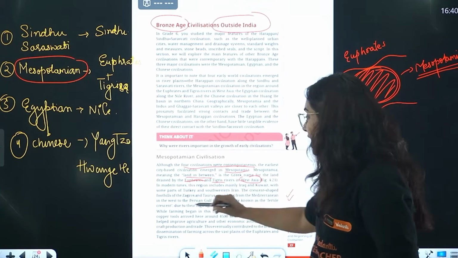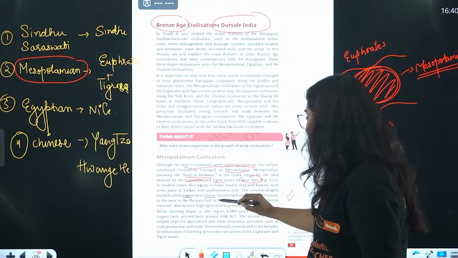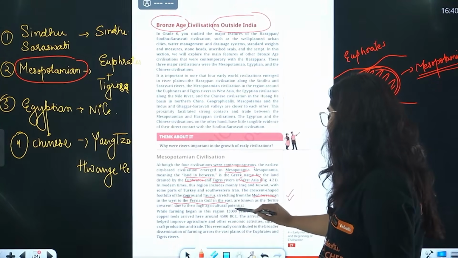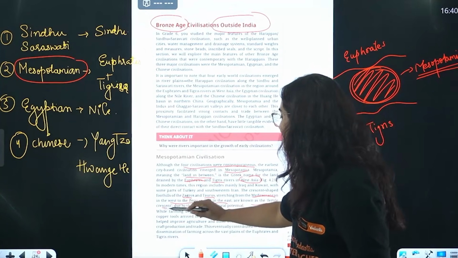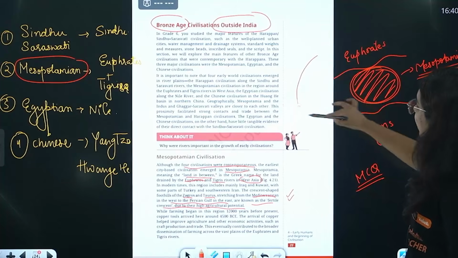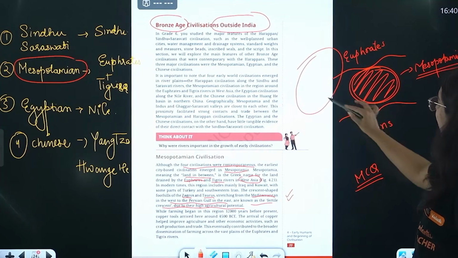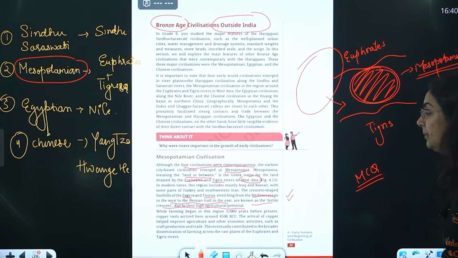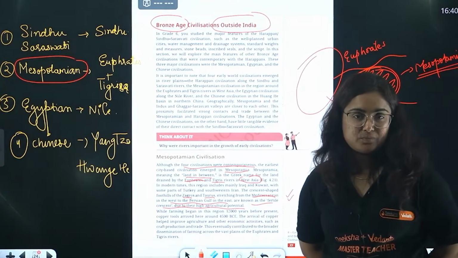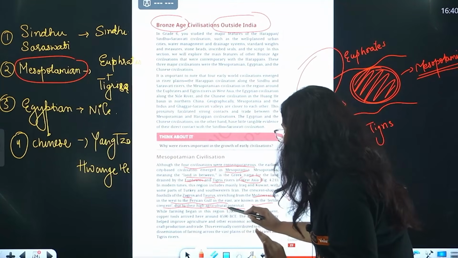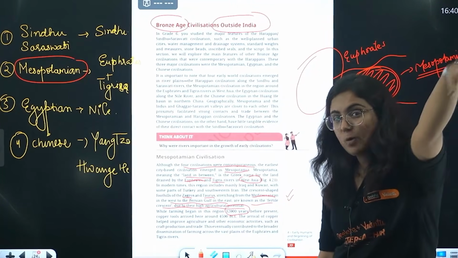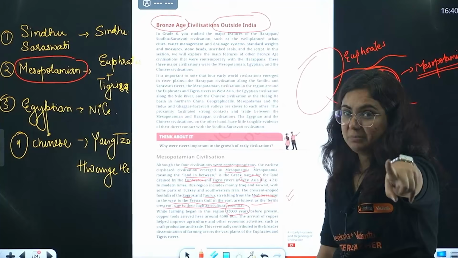The crescent shaped foothills of Zagros and Taurus, stretching from the Mediterranean in the west to the Persian Gulf in the east, are known as the fertile crescent due to high agriculture potential. This is an alluvial region where farming began and then civilization started. The evidence is around 12,000 years before present. That means 12,000 years ago. Please calculate, it is around 10,000 BC.